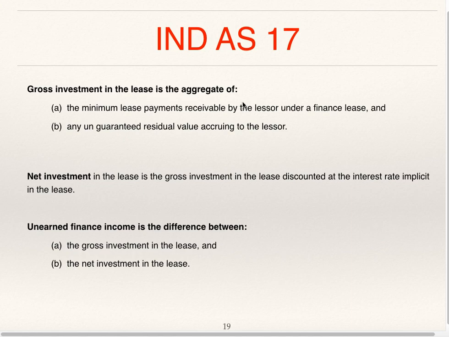Gross investment in the lease is the aggregate of minimum lease payments receivable by the lessor under a finance lease and any unguaranteed residual value accruing to the lessor. Net investment in the lease is the gross investment in the lease discounted at the interest rate implicit in the lease. So net investment is nothing but the present value of gross investment. Unearned finance income is the difference between gross investment in the lease and net investment in the lease. So gross investment minus net investment is unearned finance income, and net investment is the present value of gross investment.